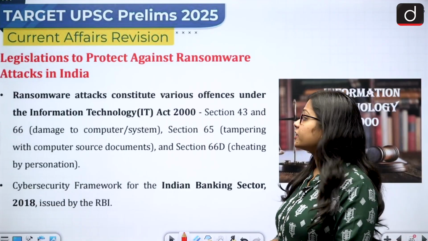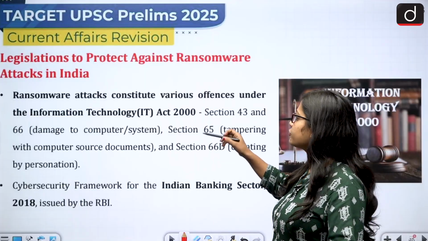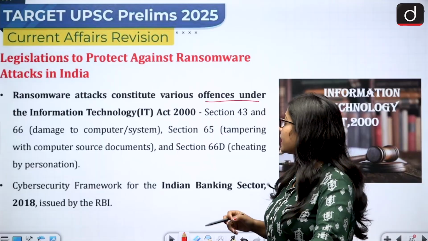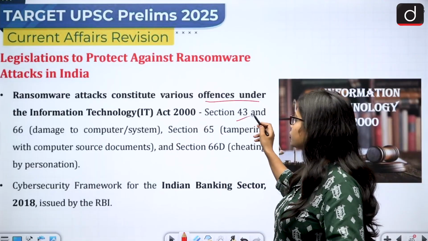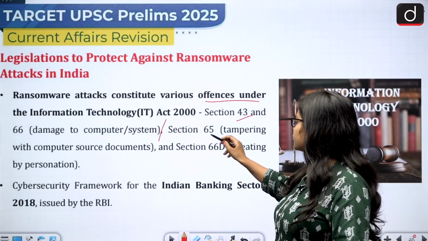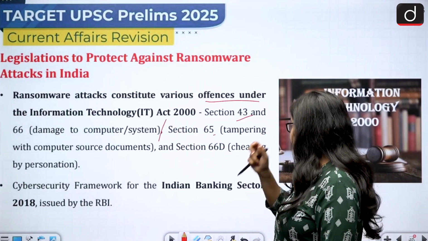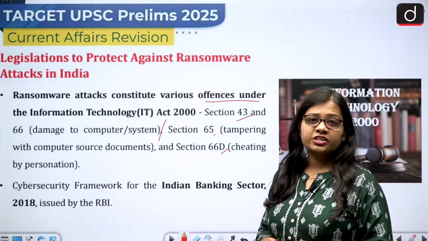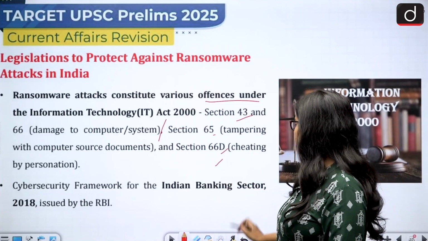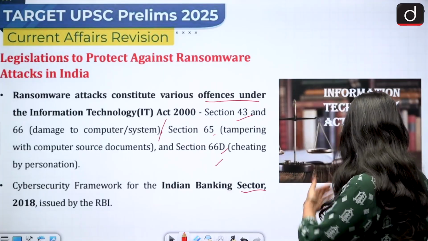Now, what are the legislations to protect against ransomware attacks in India? So that is, the ransomware attack constitute various offenses under the Information Technology Act 2000, like for example section 43 and 66 talks about damage to computer system. Section 65 talks about tampering with computer source documents. Then section 66D talks about cheating by personation. Then cybersecurity framework for the Indian banking sector 2018 was issued by the RBI.